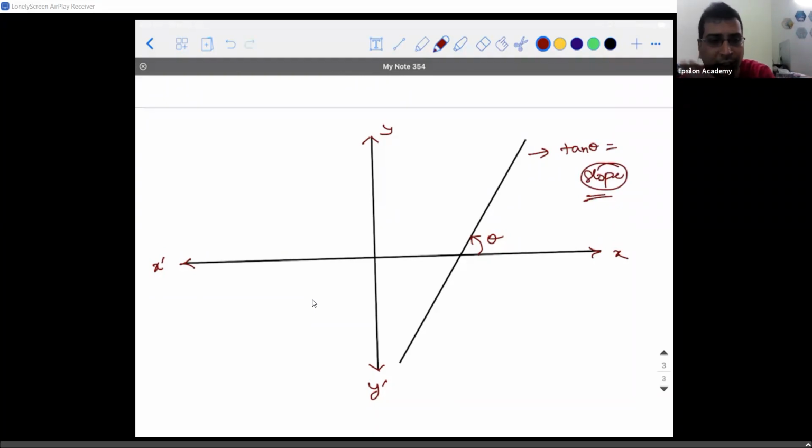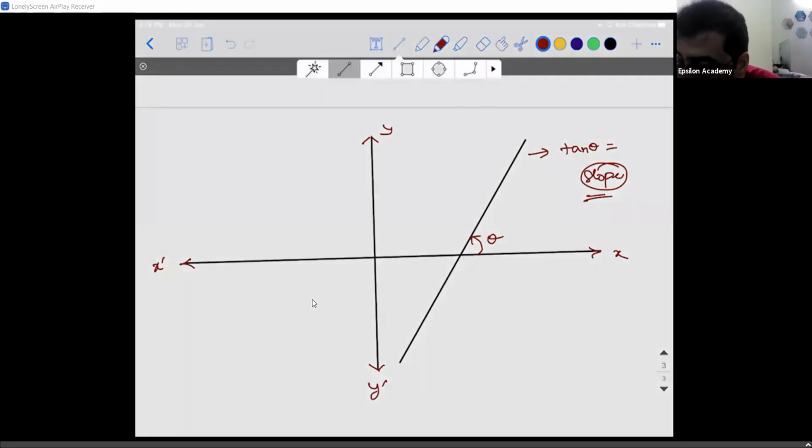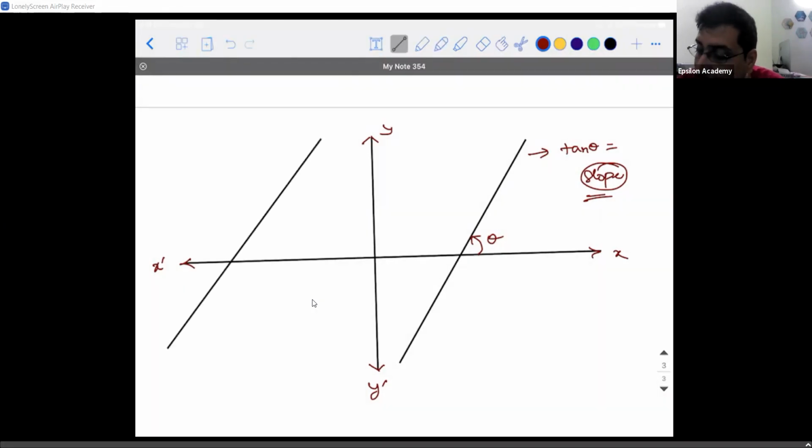Many people have a confusion: is it supposed to be only with the positive x-axis? No. If I take a line exactly parallel to this, and this angle is theta, then the slope of this line is also tan theta only. If two lines are parallel to each other, making the same angle with respect to the x-axis, they are said to have the same slope.